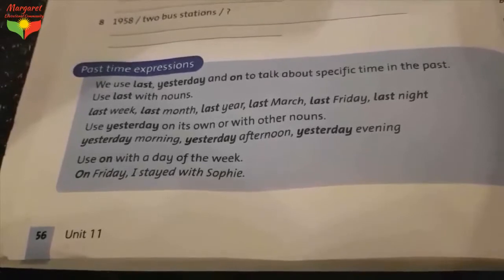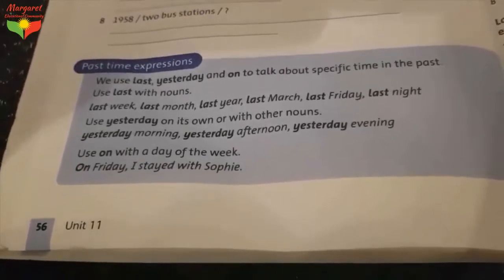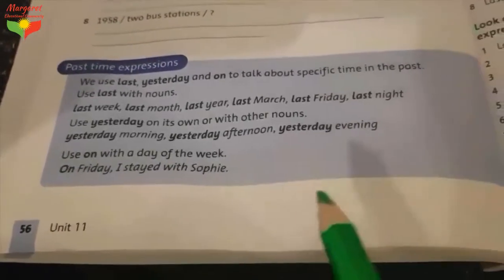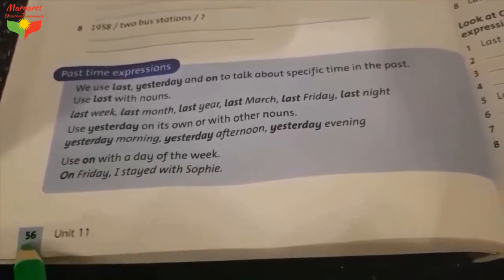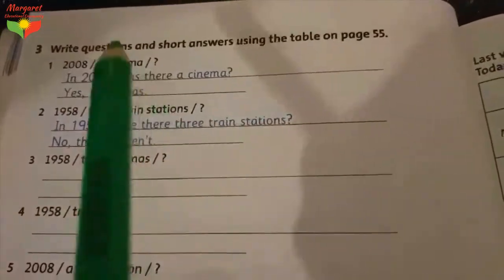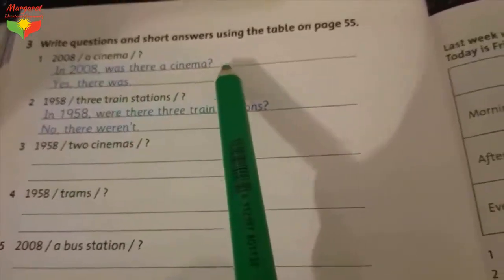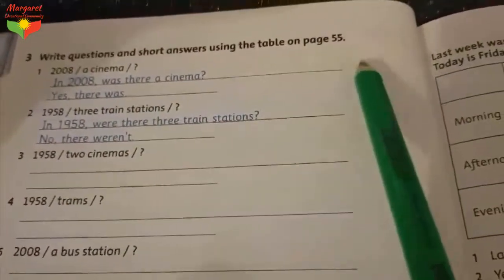So now class 3, please pay attention. It is time to give your homework. Your homework will be on page 56 in the grammar book. We have this exercise and it asks: write questions and short answers using the table on page 55. Here we have this exercise. You have to make a question, you have to ask a question, then you should answer the question.